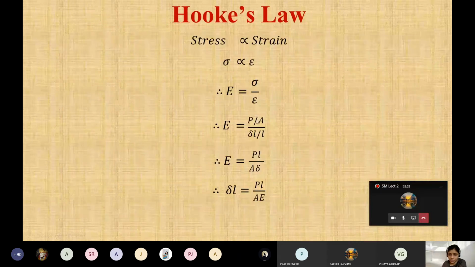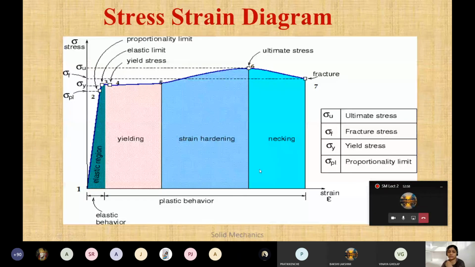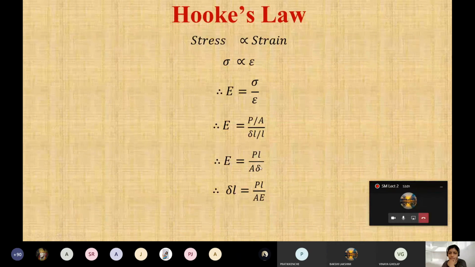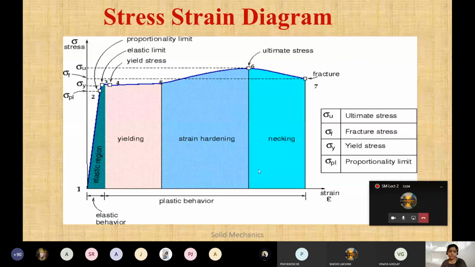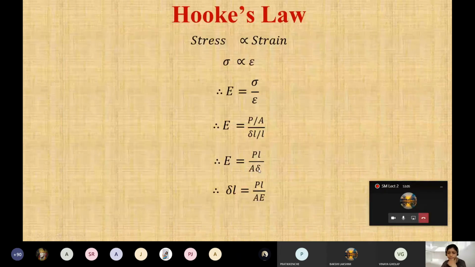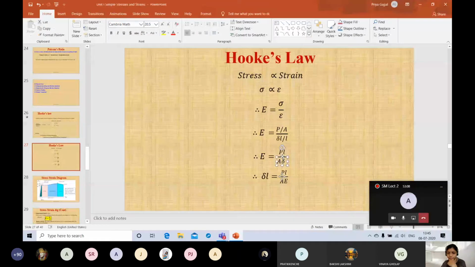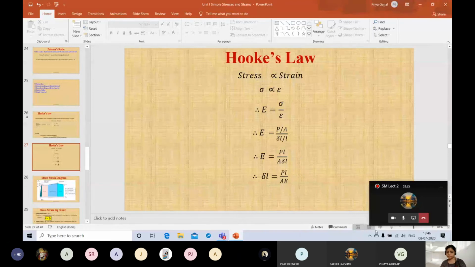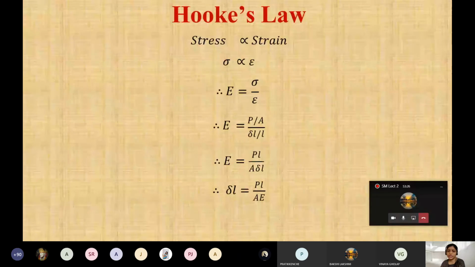Now see, again this formula you can write in this way. Here this is delta L. Clear this one now?